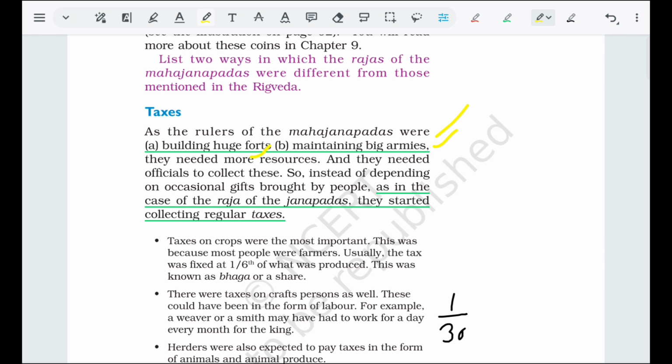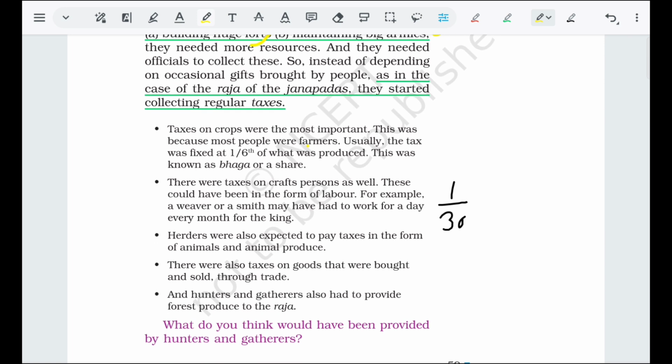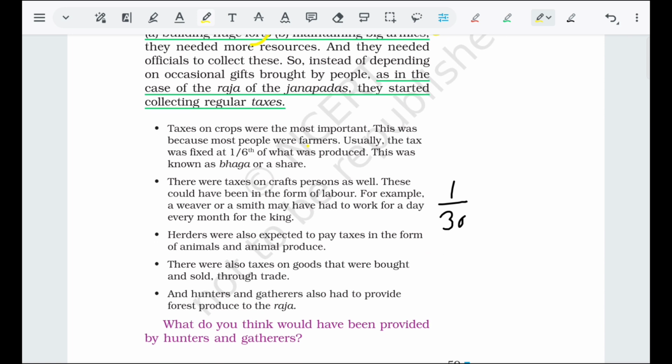Now they require a fixed amount of tax regularly to maintain their kingdom. Previously, their work would be done on occasional gifts.